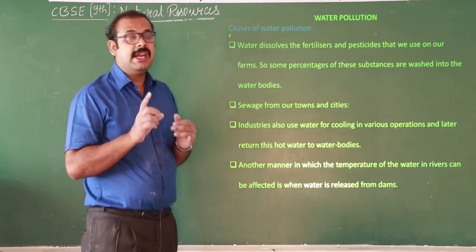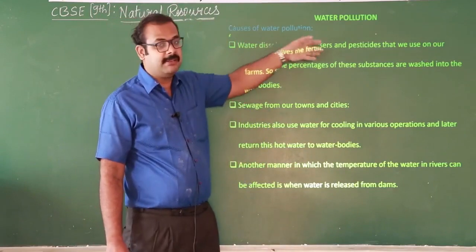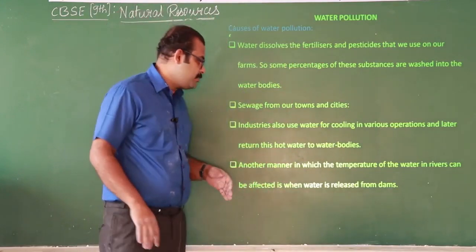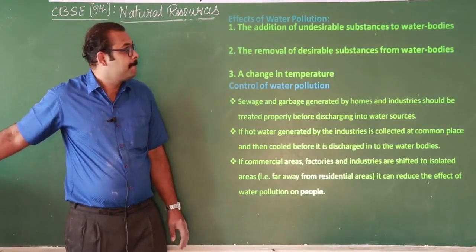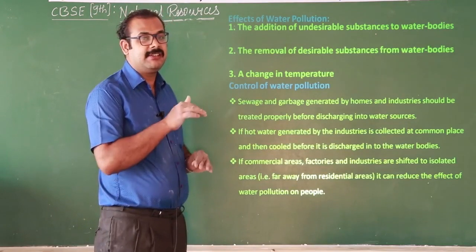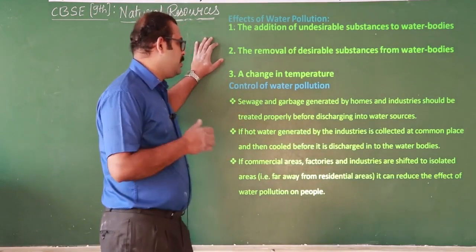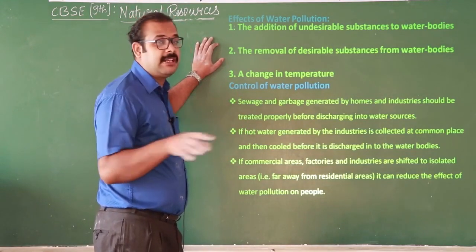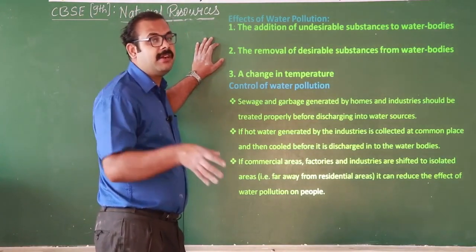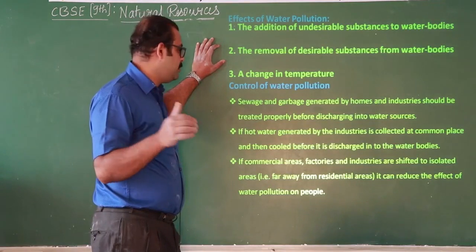That's why we said in the beginning that it is an undesirable change in physical, chemical and biological properties. Chemical means adding fertilizers and pesticides. Physical changes, like changing the temperature, are also part of water pollution. Let's see what the effects of that are. The addition of undesired substances to water bodies changes the physical and chemical properties, and it will make the water unfit for drinking and for living. So here we have to remove the undesirable substances. And again, the change in temperature: if hot water is released directly into the water, it causes death of the organisms. So before releasing that, we have to make it cool.